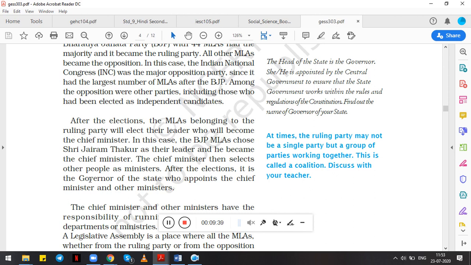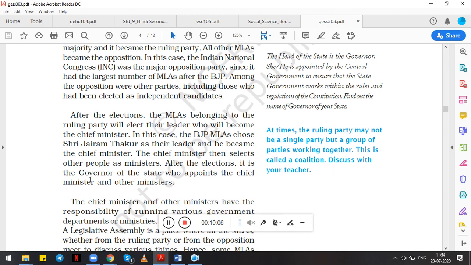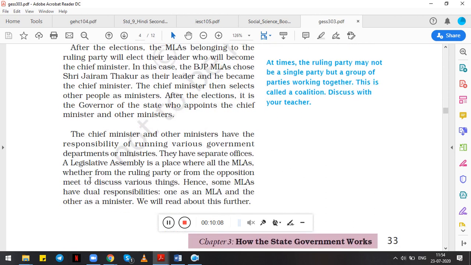And then this chief minister appoints other ministers, and after the election, it is the governor of the state who appoints the chief minister and other ministers. The chief minister suggests to the governor that these could be the ministers who can handle the particular portfolios, and then the governor asks him to take the oath as the chief minister of the state, and then they also appoint other ministers.